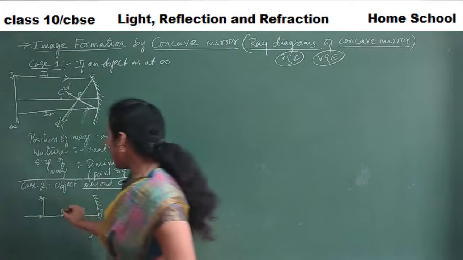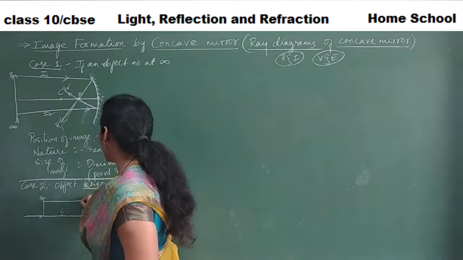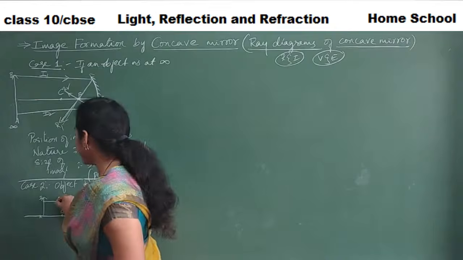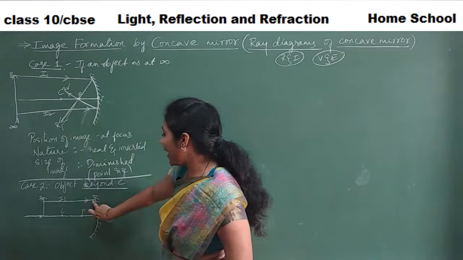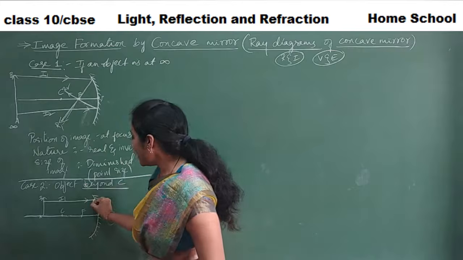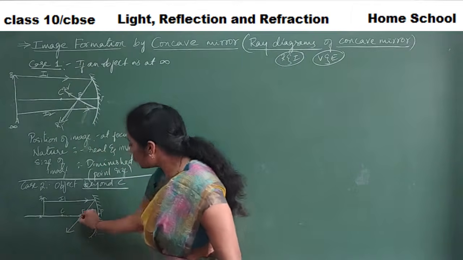Say I will take initially one incident ray parallel to the principal axis. This is my incident ray 1. So whenever an incident ray is falling parallel to the principal axis, then definitely its reflected ray would go through the focus.